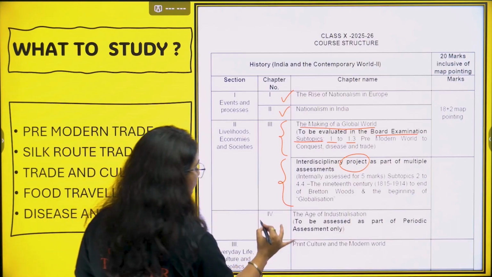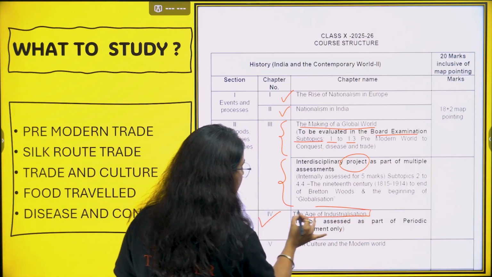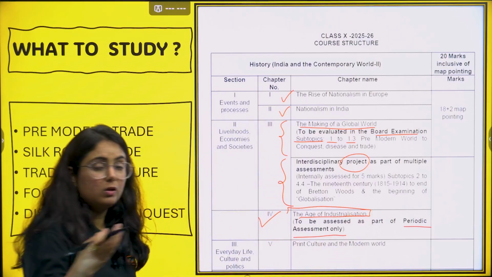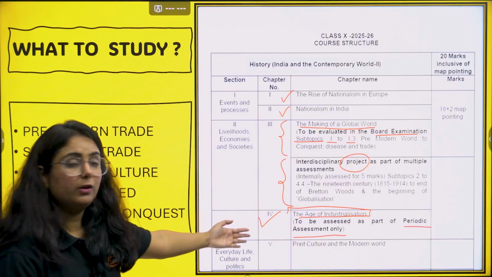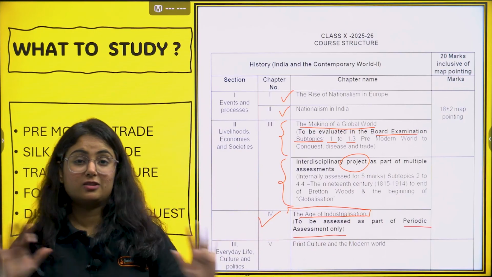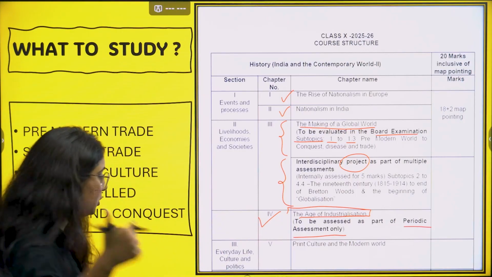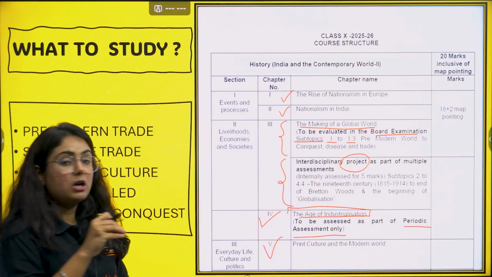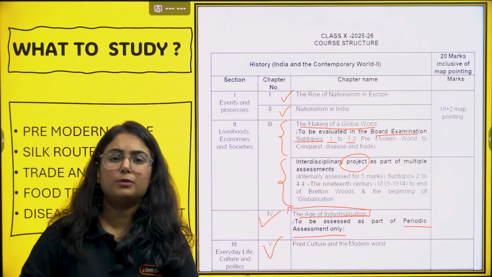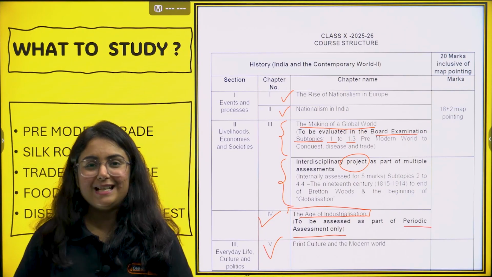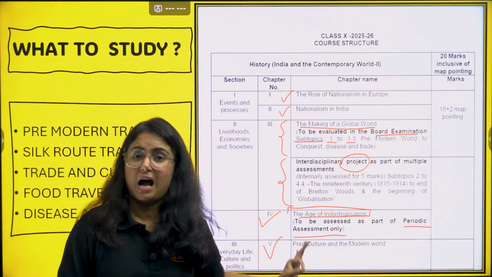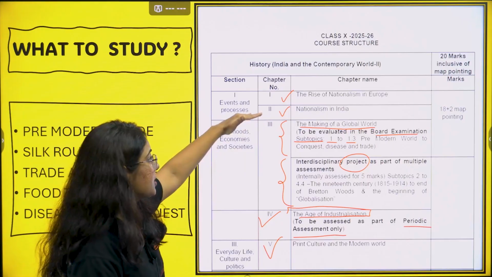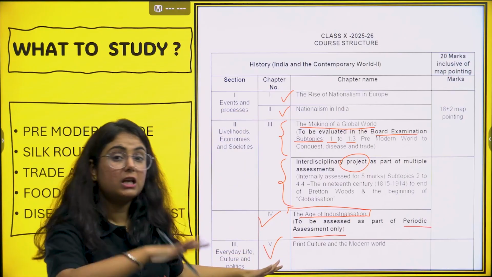Other than that, we have the fourth chapter, that is Age of Industrialization. Again, it is to be assessed in periodic assessment. If your schools are conducting PAs, the chapter will be asked there. You will not get that industrialization chapter in your final exam. That too is a benefit for you. But here, Print Culture is going to come completely, and it is a vast chapter. We are going to cover that chapter very soon. So basically, for 20 marks from history, you need to study Rise of Nationalism in Europe, Nationalism in India, and Print Culture completely.